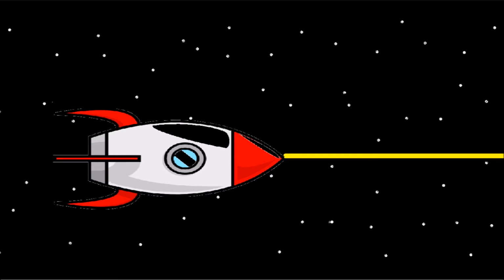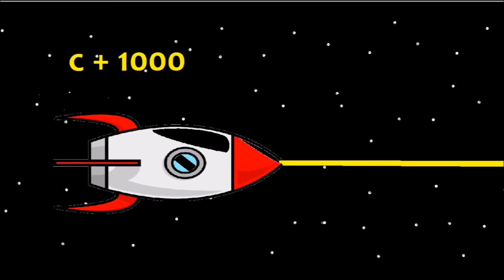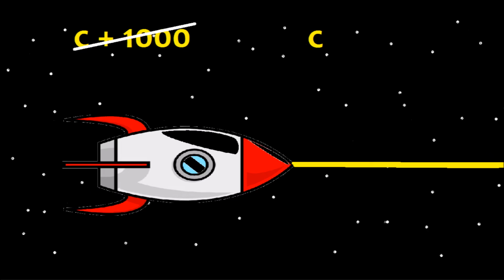The second postulate was that in all inertial frames of reference, the speed of light is always c. For example, there's a spaceship traveling at 1000 meters per second and it shoots a beam of light. This beam of light's speed is not c plus 1000, it's still c. So moving on,